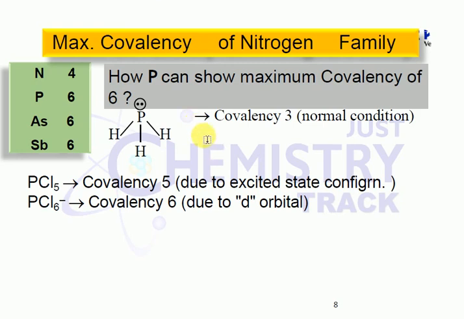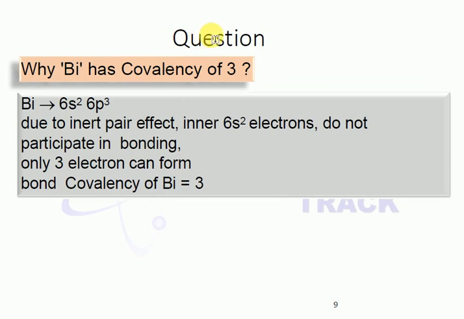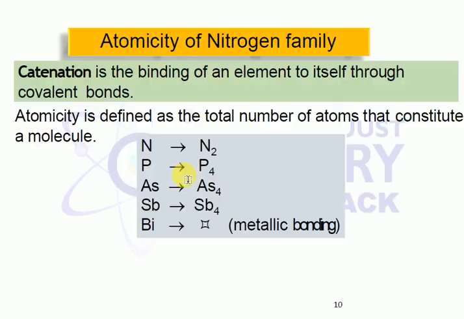Going to the next slide, the question is why bismuth has covalence 3. Look at the bismuth electron configuration, 6s2 6p3 only. Due to the inert pair effect, the inner 6s2 electrons do not take part in bond formation. That's the reason why bismuth has the +3 oxidation state as the more stable state. That's why its covalence is 3.